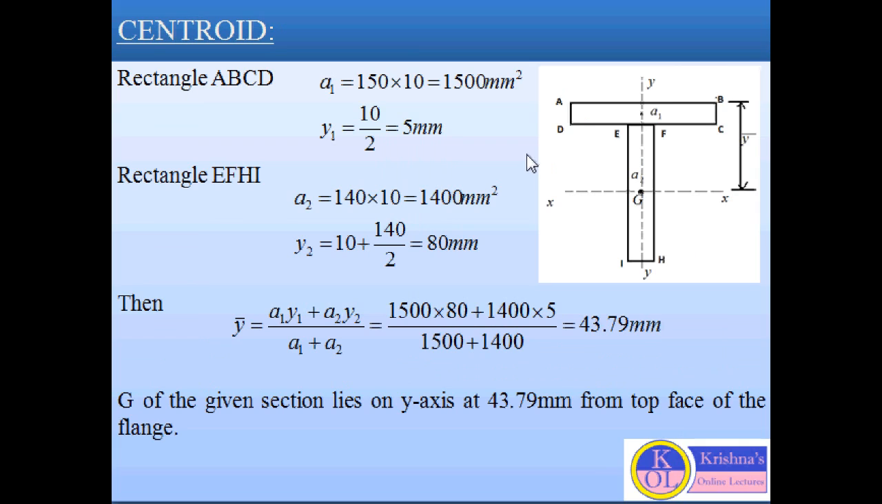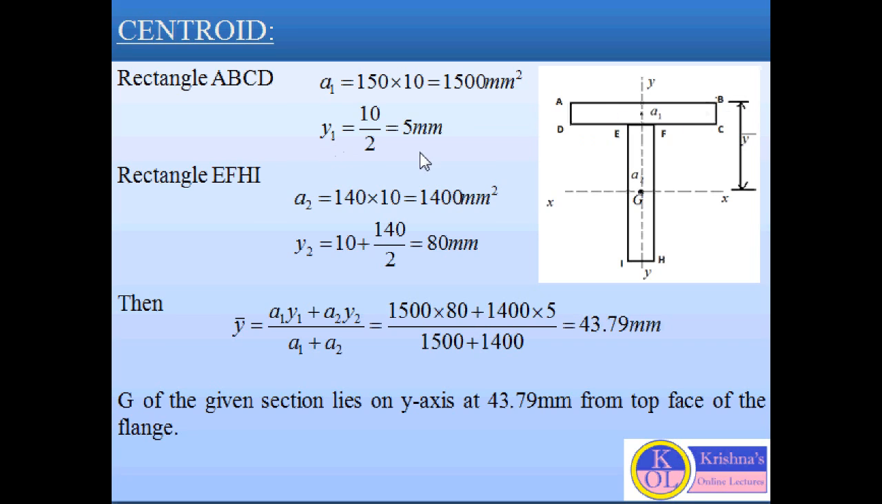We already divided this T section into two rectangles, A, B, C, D and E, F, H, I. For rectangle A, B, C, D, we consider the area as small a1. So a1 will be 150 into 10, which is 1500 mm square. Now we already said our reference axis is AB. It is parallel to the x-axis, so we can say this AB is the x-axis.